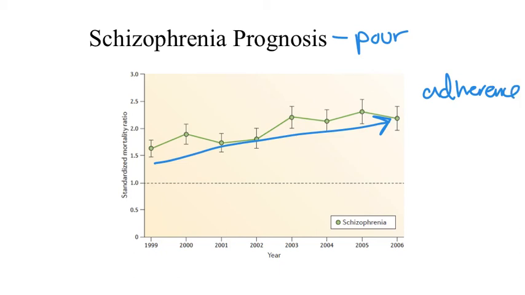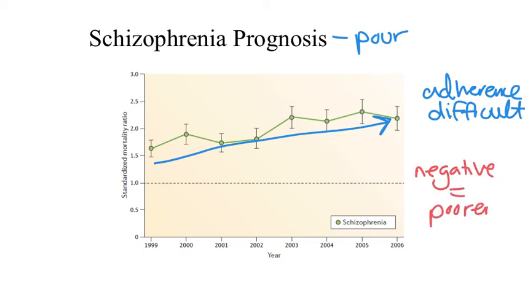Individuals typically experience intermittent psychotic episodes with impaired psychosocial functioning between episodes. And in terms of ways in which schizophrenia is expressed, individuals who experience predominantly negative symptoms tend to have a poorer prognosis because those symptoms are harder to treat.